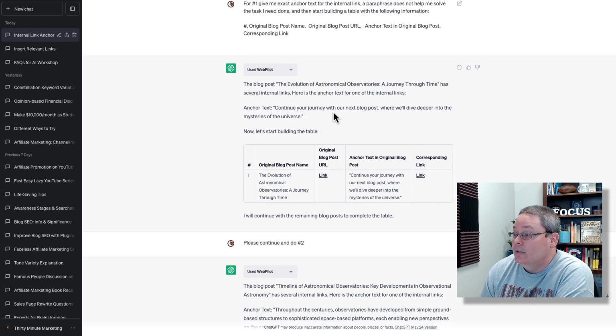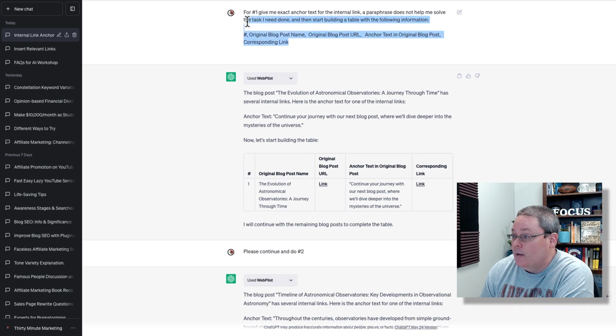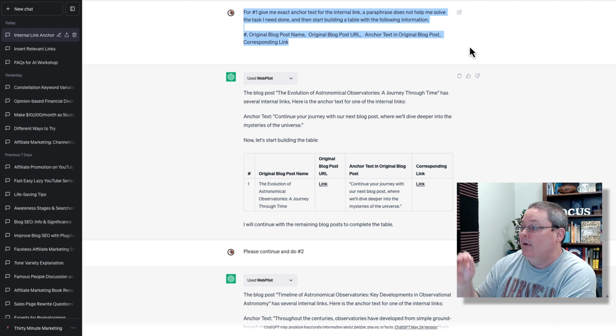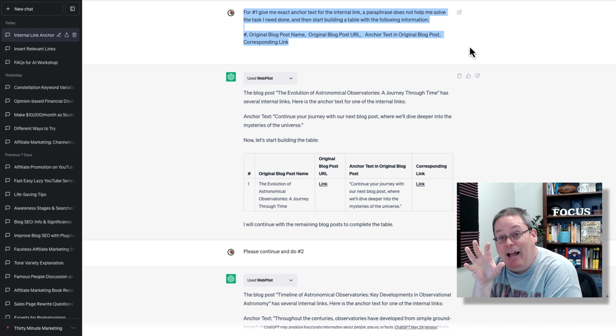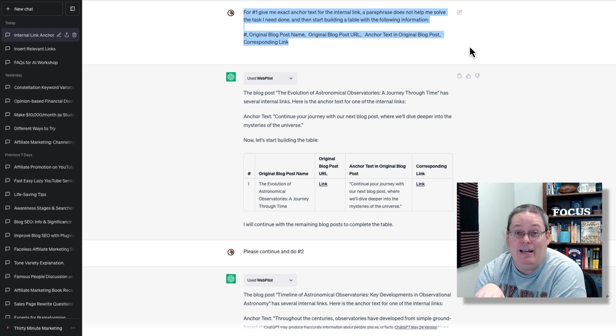So I move on to the next step and I say, for number 1, give me exact anchor text for the internal link. A paraphrase does not help me solve the task I need done. And then start building a table with the following information because I'm just trying to get that table so I can literally copy and paste it over into my spreadsheet. The ironic part of this is I'm trying to use my AI assistant to save time, but I can't quite figure out how to communicate with it to get it to give me the information. And if I would have just copied and pasted this information, I would already be done.